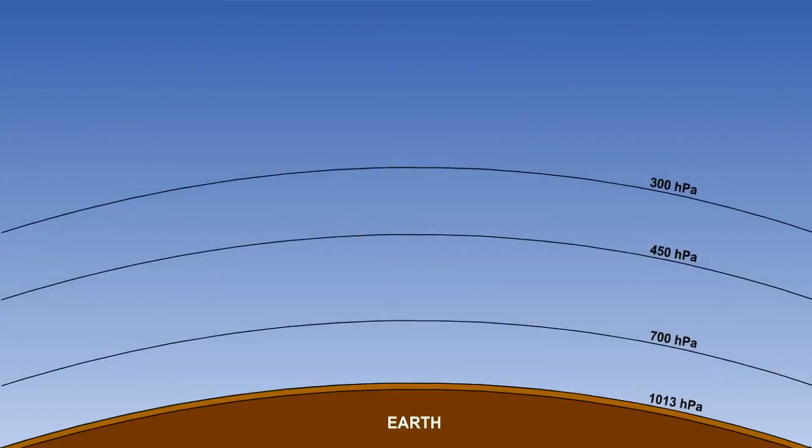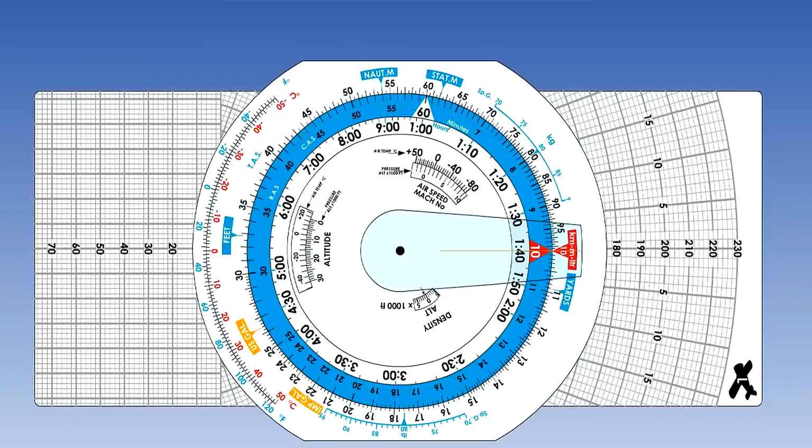Now suppose that we don't have this problem. Assume that the sea level pressure is 1013 on a particular day. But this time the temperature changes. Warm air will expand, and the effect is that the contour layers concertina outwards. Alternatively, on a cold day, the layers close together, and any given pressure level is found at a lower altitude.